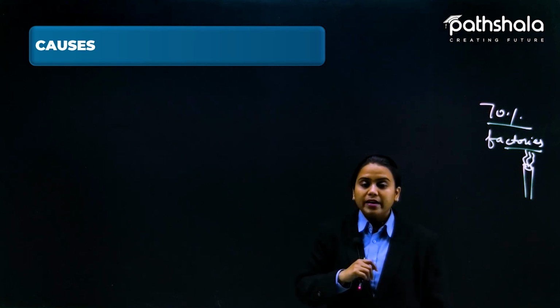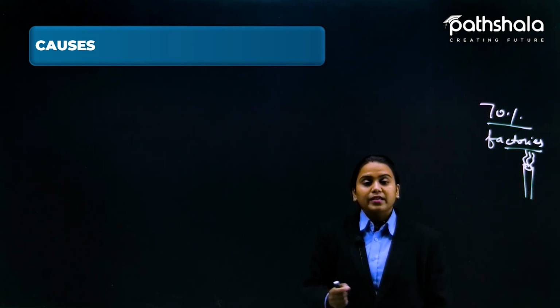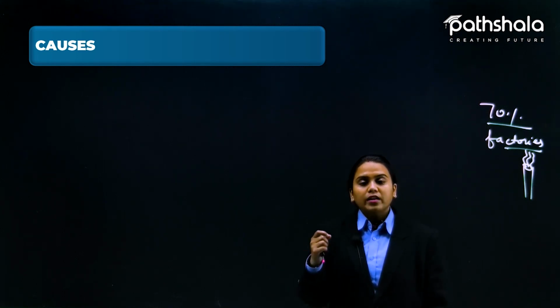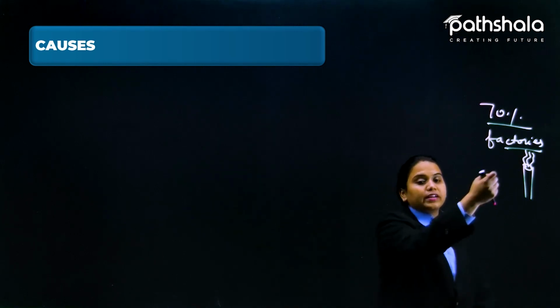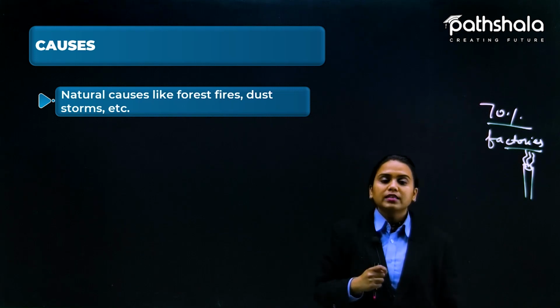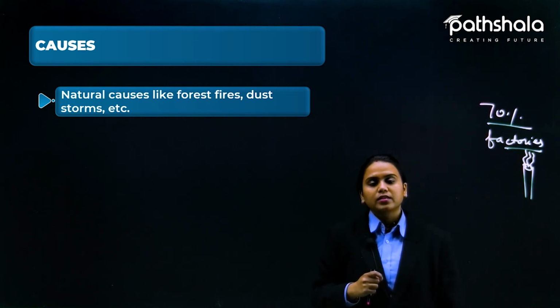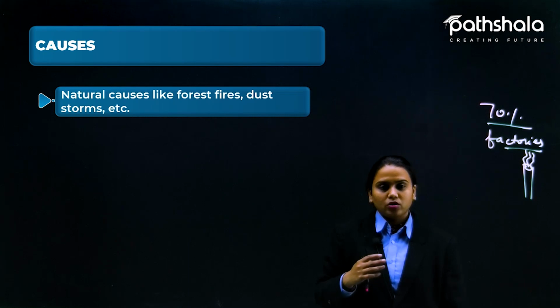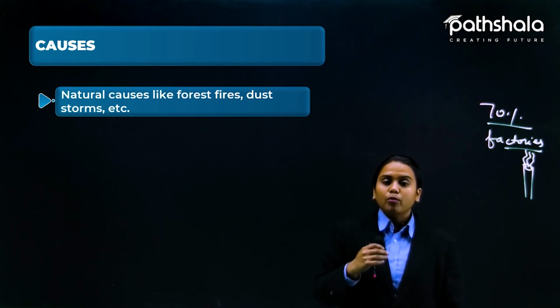Those were the contaminants, the particles present inside the air. So what are the causes? Like I told you, factories are one of the reasons. What are other causes? Natural causes like forest fires, dust and storms are natural causes that make the air polluted.